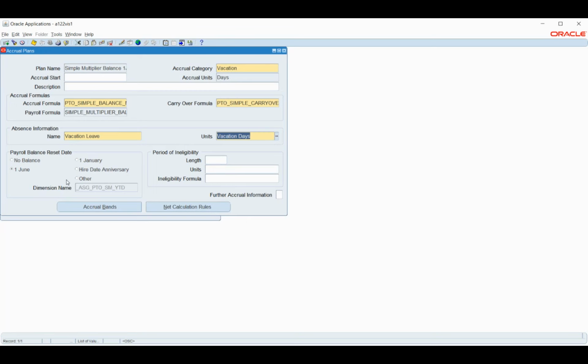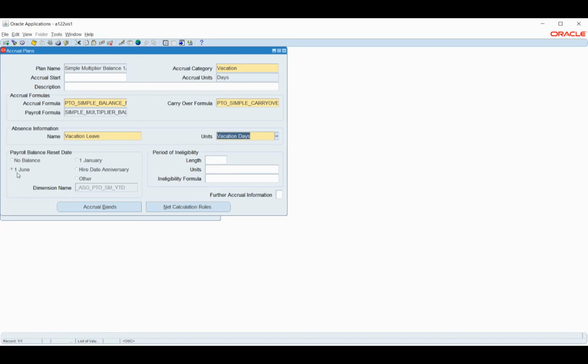In most of the cases we will have the cumulative balance, which means I can use it, probably this month 3 days, or next month 2 days. This way I can use it, but in aggregate I can use only 12 days. So this depends. Here we are setting up how we want to calculate, or how we want to define those things.